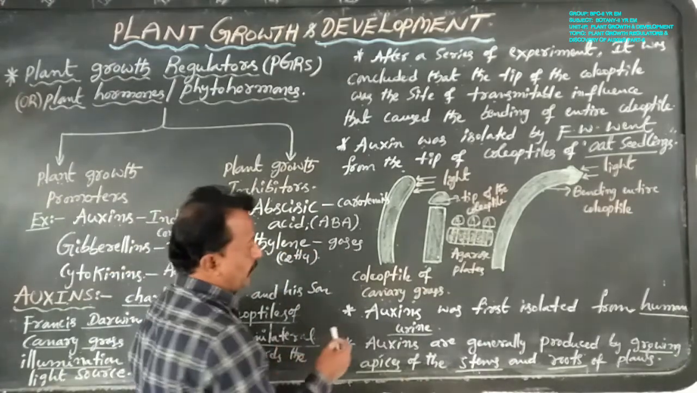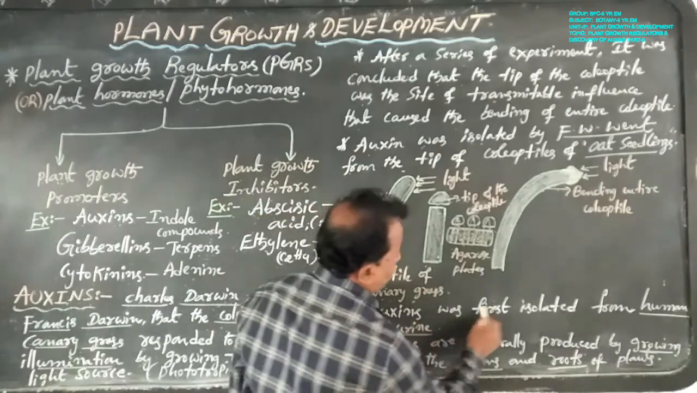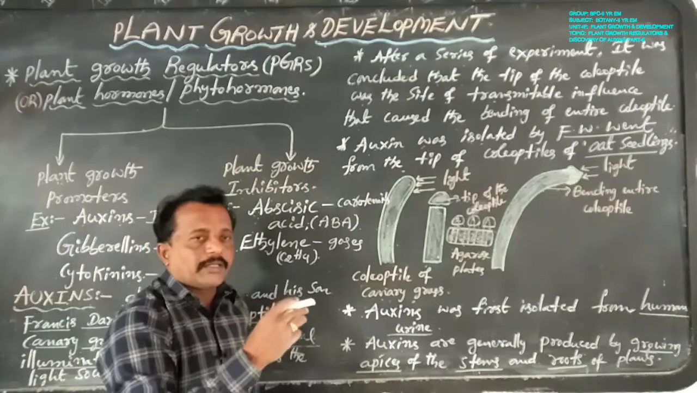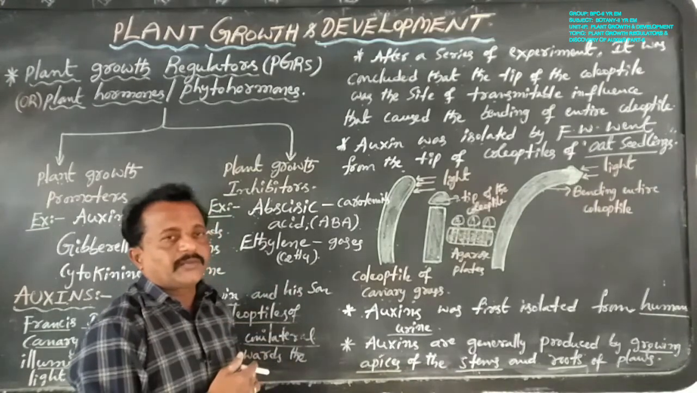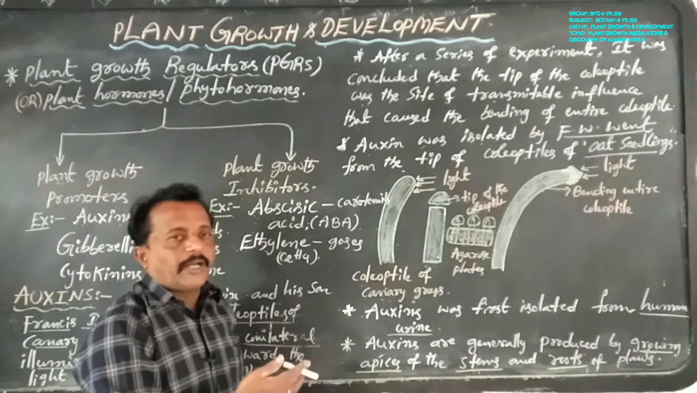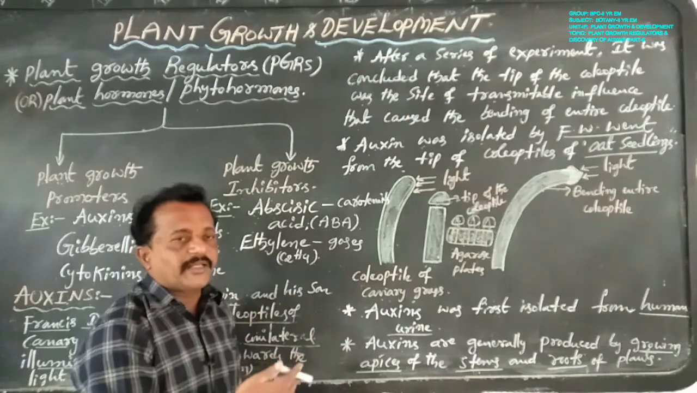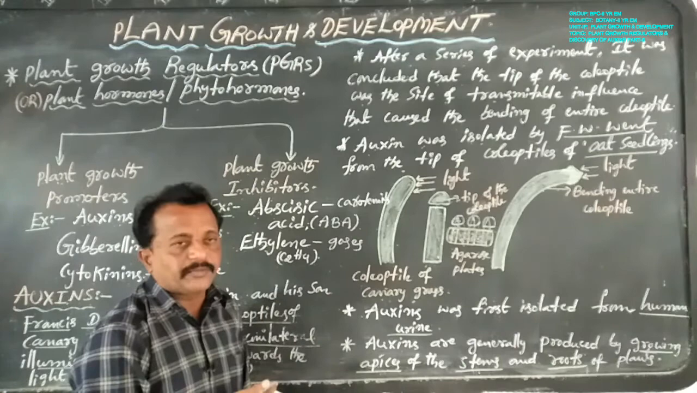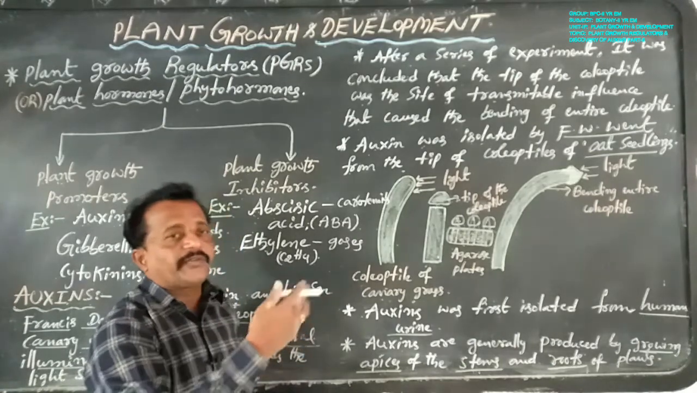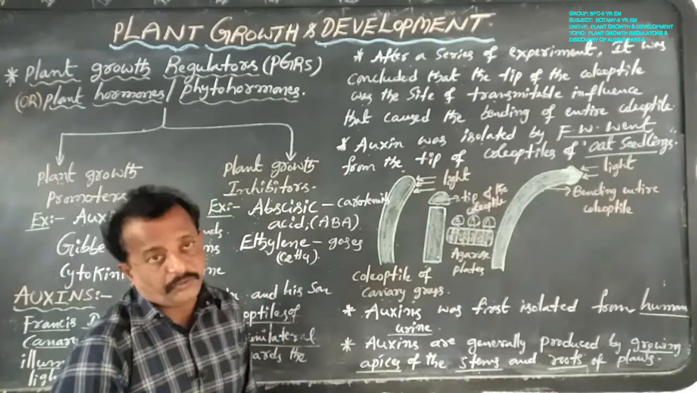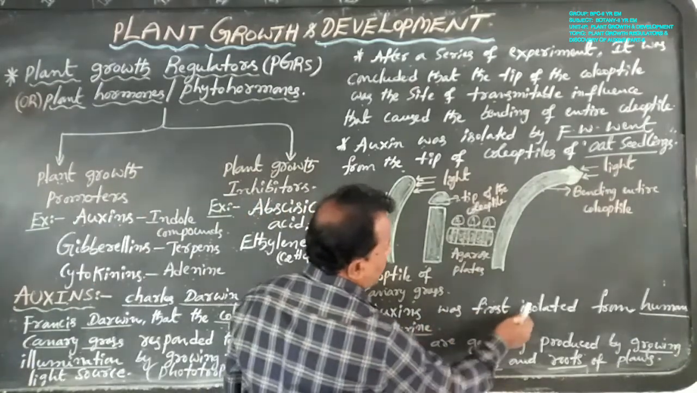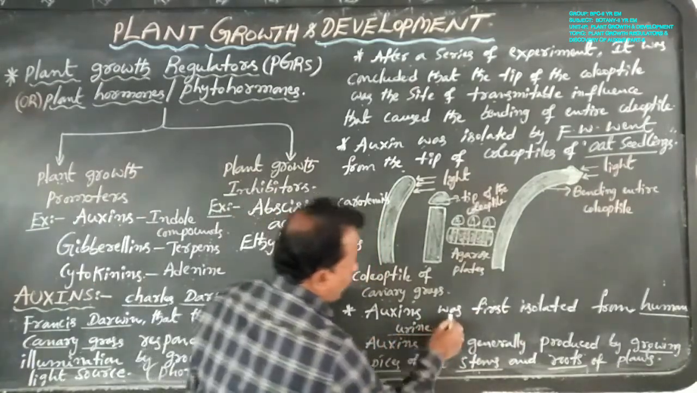Now, auxin was first isolated from human urine. Auxins were isolated from canary grass coleoptile tips and oat seedling coleoptile tips, and auxin was also isolated from human urine. Auxin was first isolated from human urine, that is IAA.